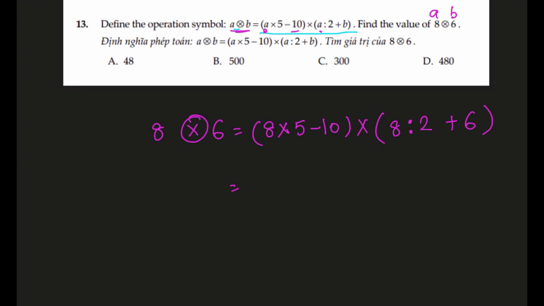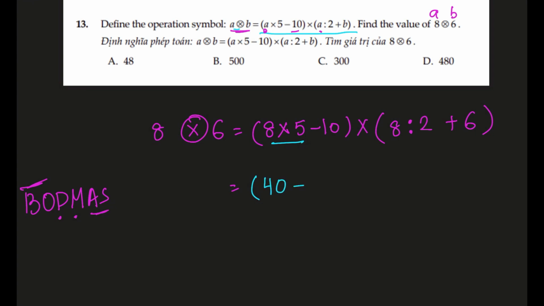8 times 5 is, remember we have to apply the BODMAS rules, so that means we have to always use multiplication and division before we can add and subtract, and the precedence is always for brackets first, then division, multiplication, and then addition, subtraction.